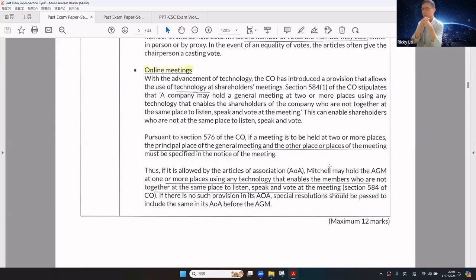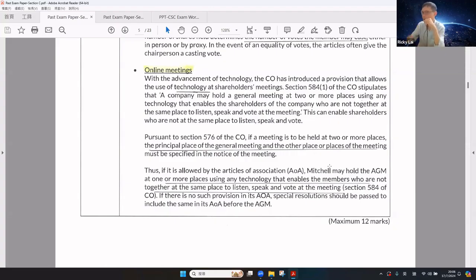The CEO has introduced the use of technologies for shareholder meetings. According to the CEO, a company may hold a general meeting at two or more places using any technology that enables shareholders who are not together in the same place to listen, speak, and vote at the meeting. This can enable the shareholders who are not in the same place to listen, speak, and vote.